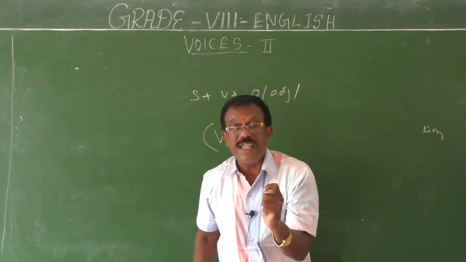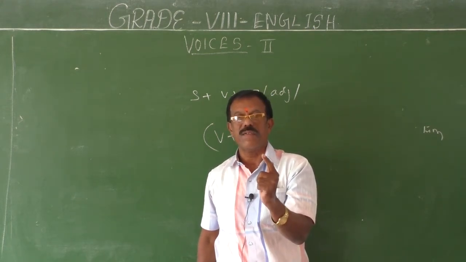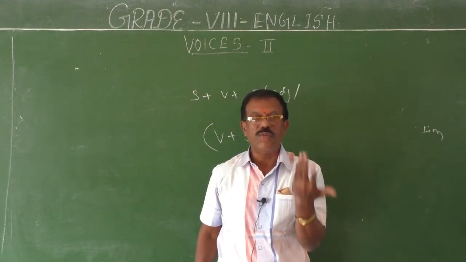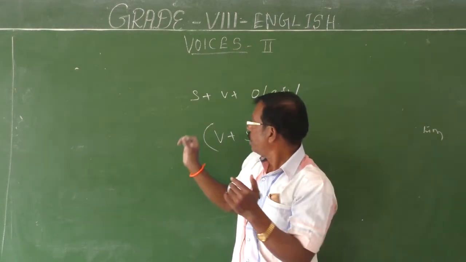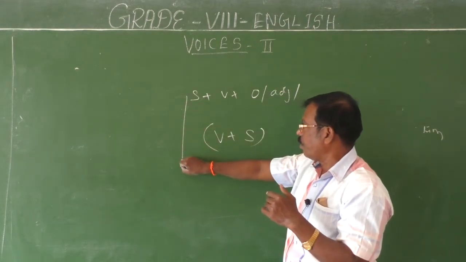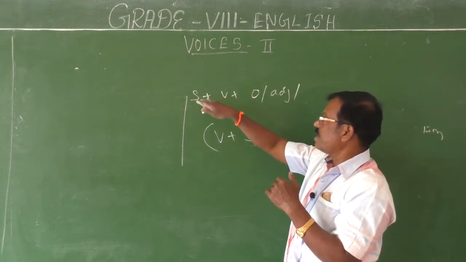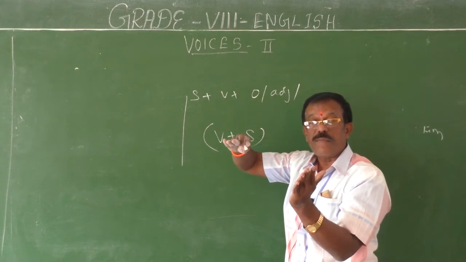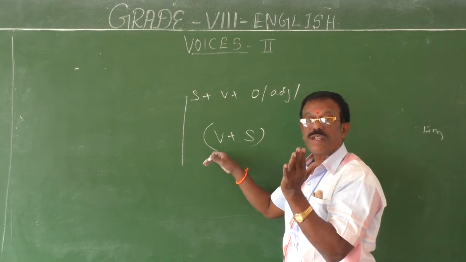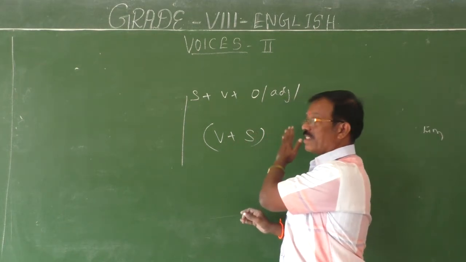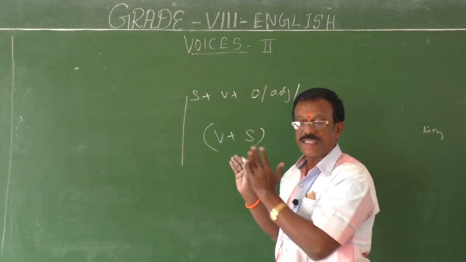A question always begins with a verb. The verb may be an auxiliary verb. The auxiliary verb may be be verbs, do verbs, have verbs, or modals. So the structure should not get disturbed when you are going to change a given active sentence into passive sentence. If it is a statement in active form, the same statement should be changed into passive form. If the given sentence in the active form is a question, then the same question type should be changed into passive form. So the structure should not get disturbed.